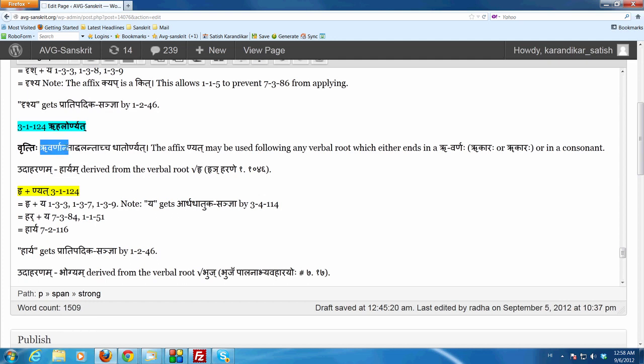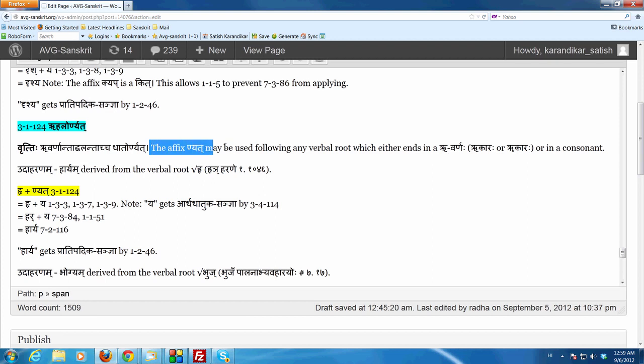Ruvarnantat halantat cha dhatoh. As we always say in the class, read the vritti, because in the vritti the arsha prayoga will become evident to you. The vritti says ruvarnantat panchami, halantat panchami. So this is a shashti which is used in place of a panchami. Otherwise the meaning is very straightforward.